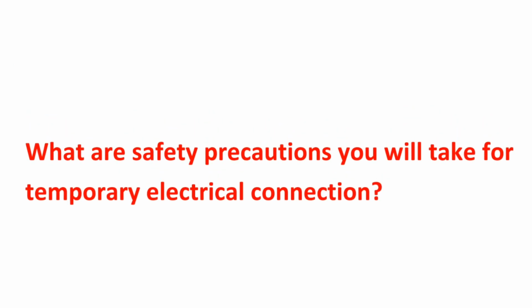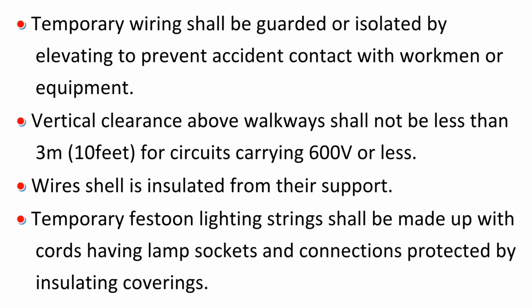What safety precautions will you take for a temporary electrical connection? Temporary wiring shall be guarded or isolated by elevating to prevent accidental contact with workmen or equipment. Vertical clearance above walkways shall not be less than 3 meters, 10 feet, for circuits carrying 600 V or less. Wires shall be insulated from their support.